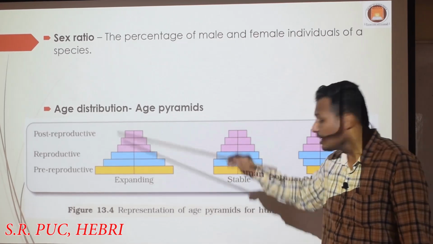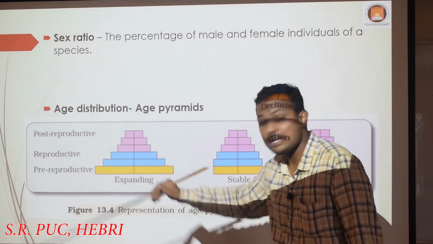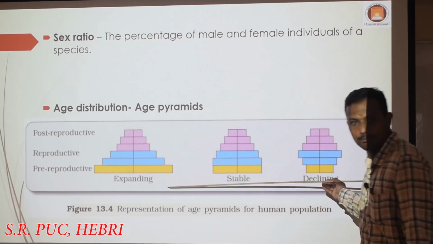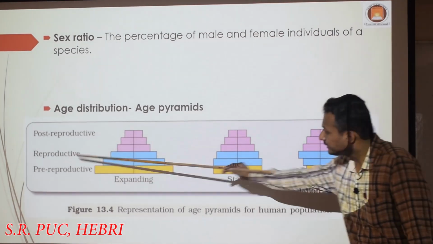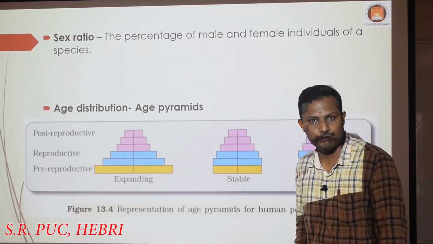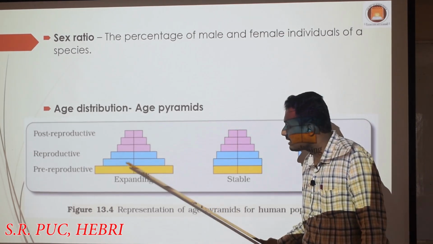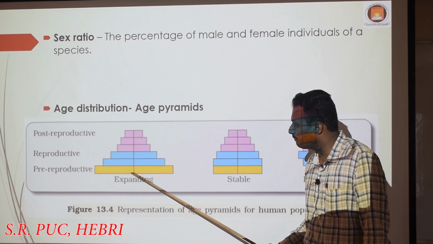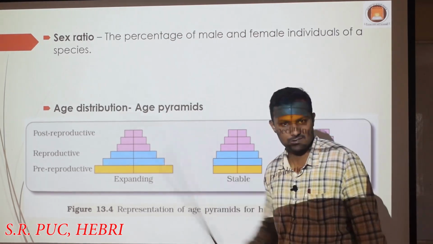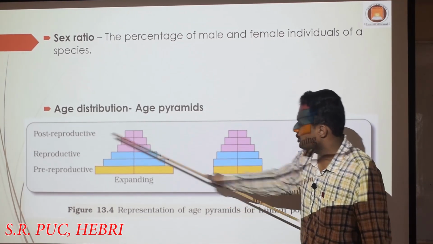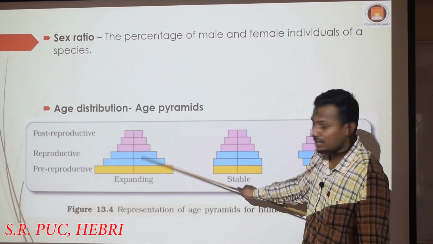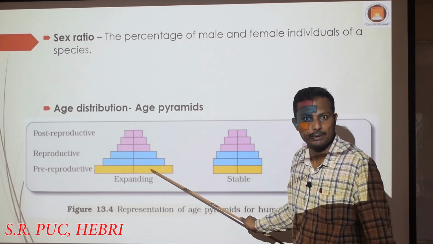Why is it called expanding? Here you can see pre-reproductive, that is the younger age, that means immature human beings are higher in number. The number of young ones is higher, and the number of reproductive human beings is a little less than this pre-reproductive phase. That means these individuals have given birth to the young ones, which are many more in number compared to the elders. This is one generation, this is one generation, this is one generation. This is post-reproductive. So you can imagine, these individuals may be the kids of the post-reproductive phase people, right?